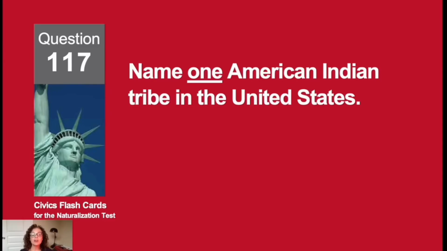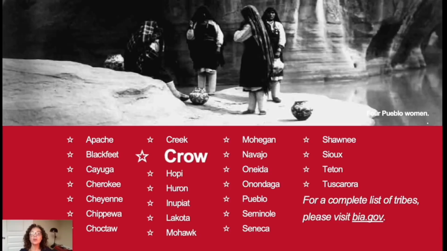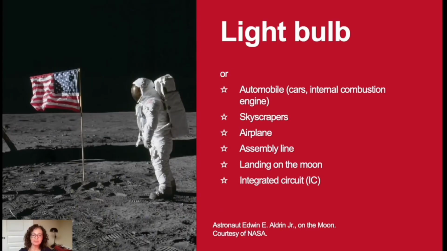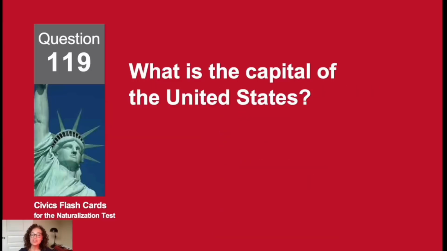Name one American Indian tribe in the United States. Crow. Name one example of an American innovation. The light bulb.